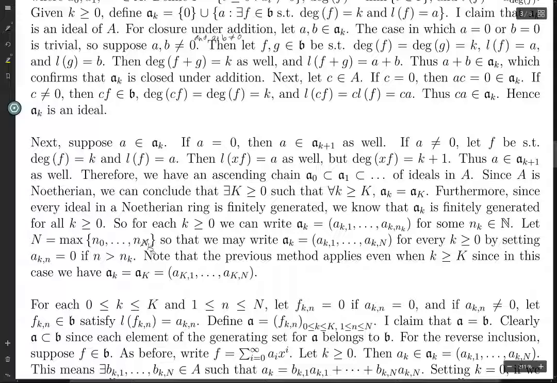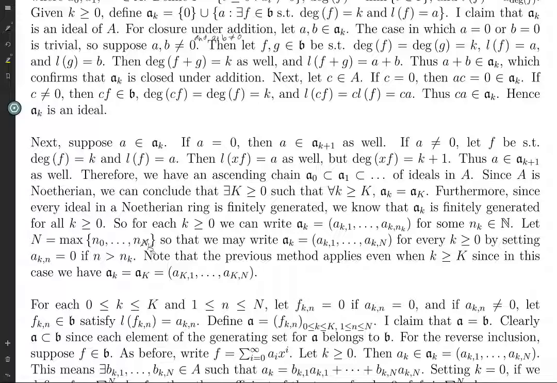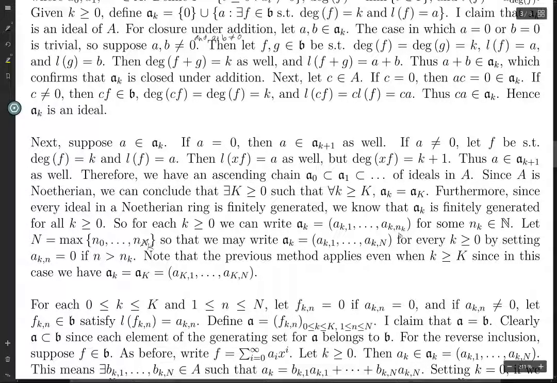And so basically all I'm doing there is making sure that we can choose these n_k's uniformly. Now certainly this will work when we go from n_0 through n_K, but why does it work for k greater than or equal to K plus 1? Note that this applies for such capital K because each such a_k is equal to a_K, and thus is equal to this set. So because the chain here terminates, we can choose these for every single k.